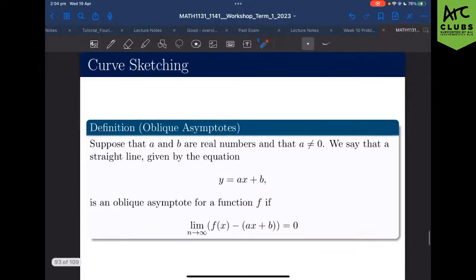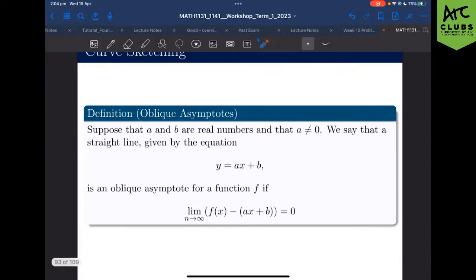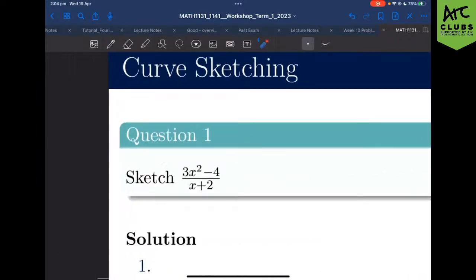Okay, cool. For curve sketching, particularly oblique asymptotes, that's the thing we were introduced to recently that we weren't introduced to in high school. Suppose that A and B are real numbers such that A is not 0. For a straight line, we can show that there is an oblique asymptote if this condition holds true. Again, let's talk through things through questions and diagrams rather than just straight up theory. So let's work with this question.